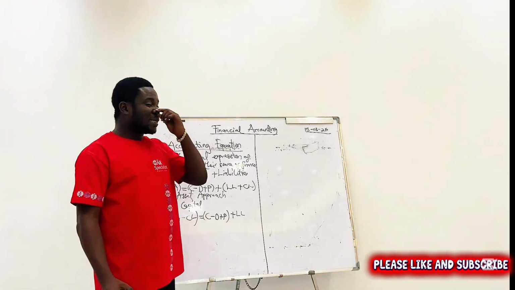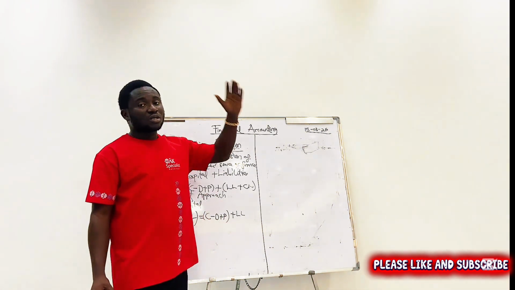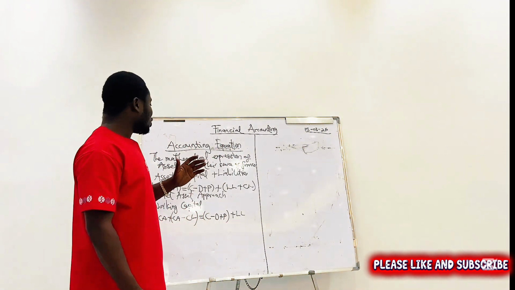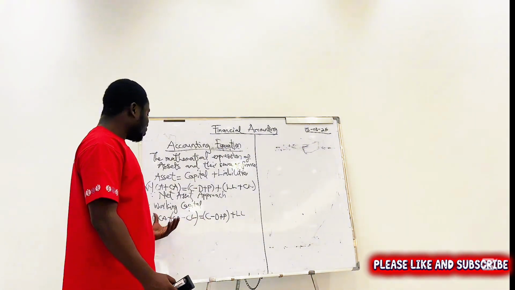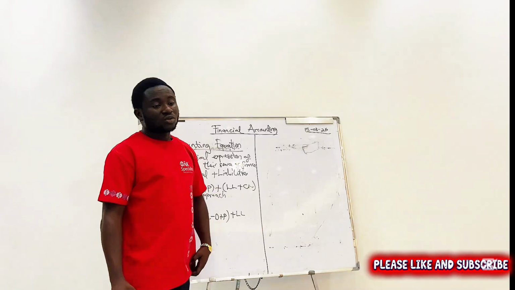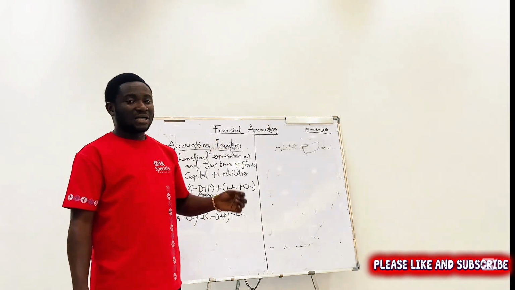So we always say that your assets must be equal to your what? Your capital plus your liability. Or if you are using the working capital, this side must be equal to this side. So that is what we mean by the accounting equation.